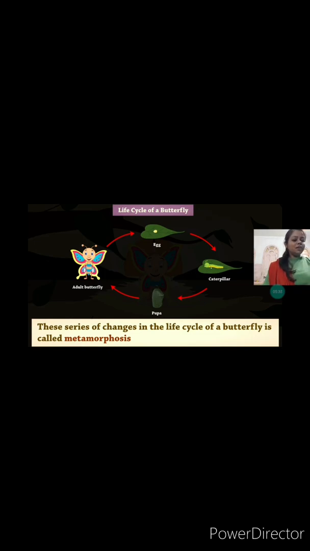So what moral value are we taking from the butterfly? We also have to work very hard if we want to become a beautiful human being. So keep doing hard work like a butterfly and become very beautiful in your life.